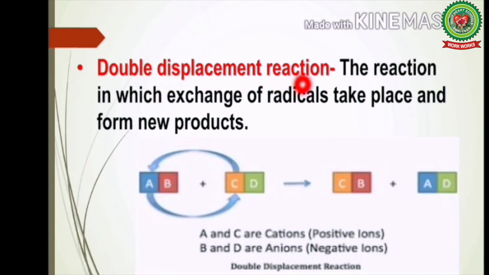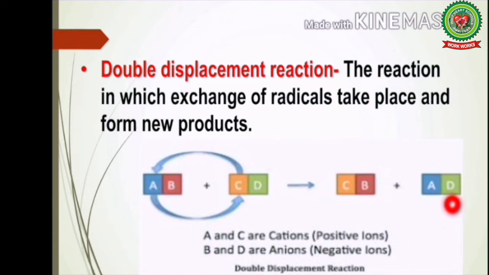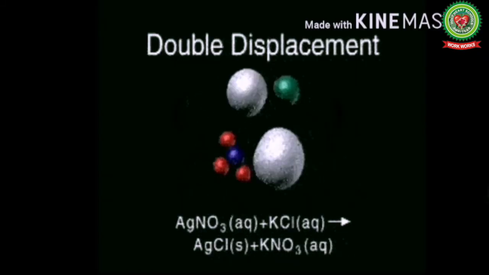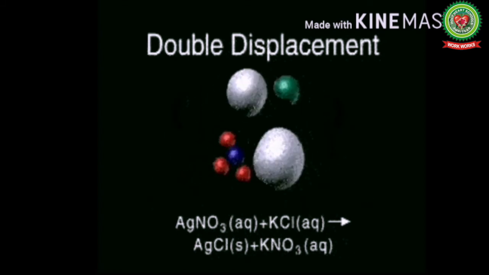Double displacement reaction is defined as the reaction in which exchange of radicals takes place and forms new products. Here, AB and CD are the reactants in which exchange of radicals takes place and form CB plus AD, the new products. Actually, the positive ion of one compound reacts or binds with the negative ion of the other compound. For example, silver nitrate reacts with potassium chloride to form silver chloride plus potassium nitrate.